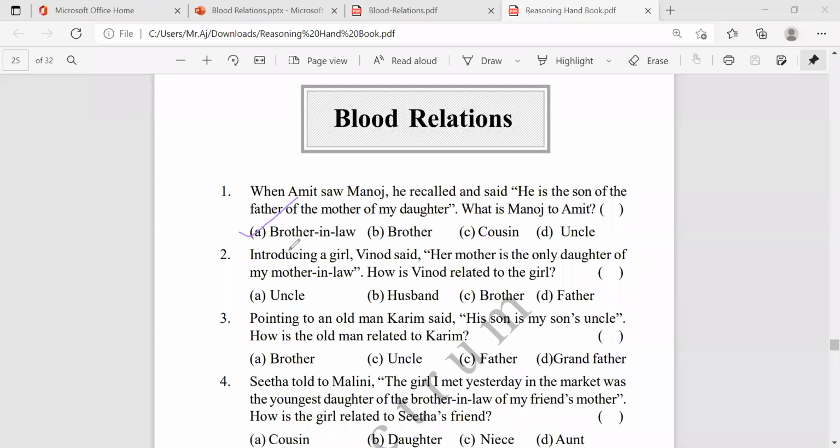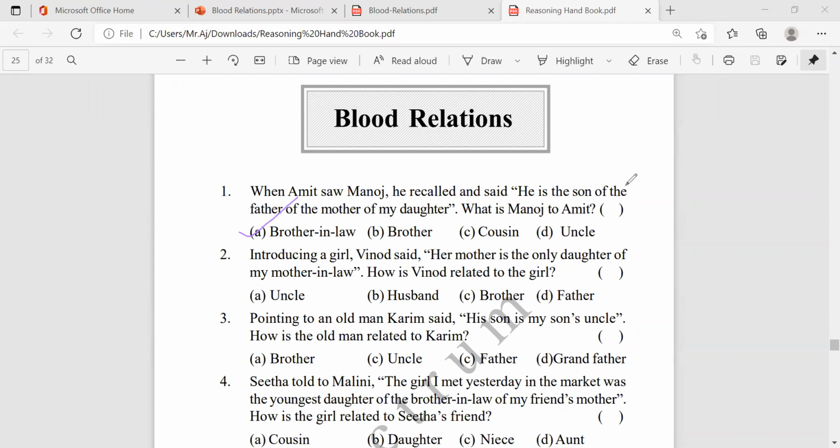Now, introducing a girl. Vinod said, her mother is the only daughter of my mother-in-law. How is Vinod related to the girl?